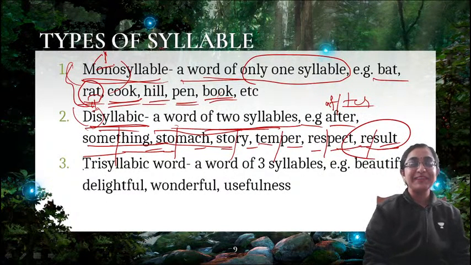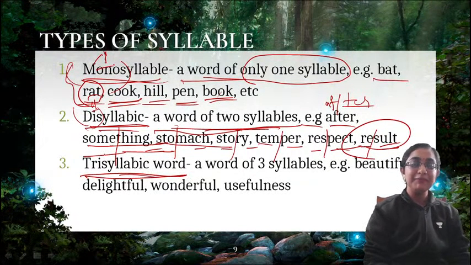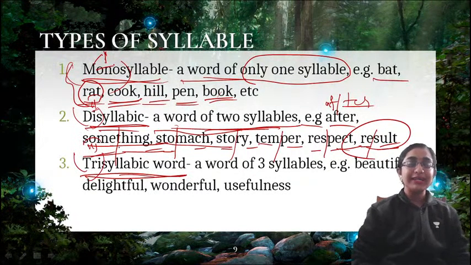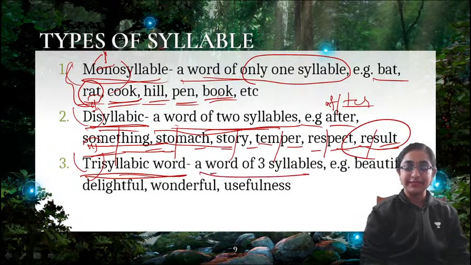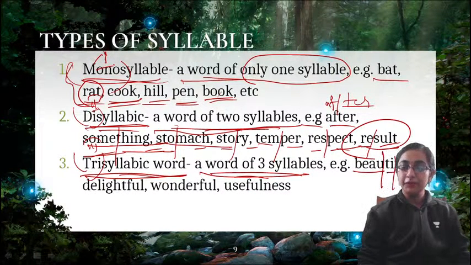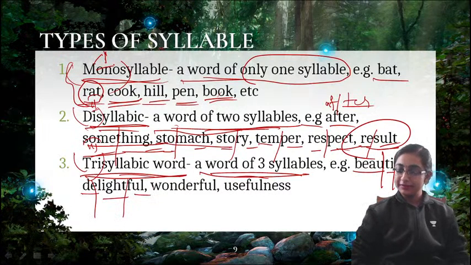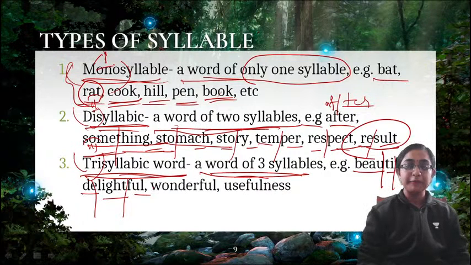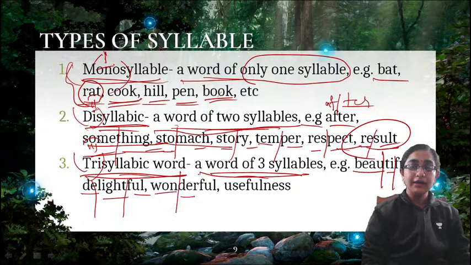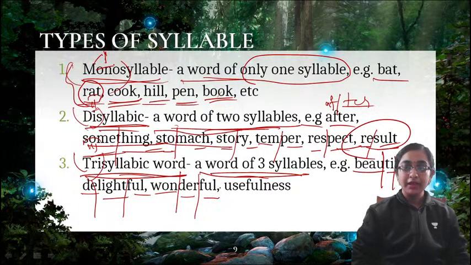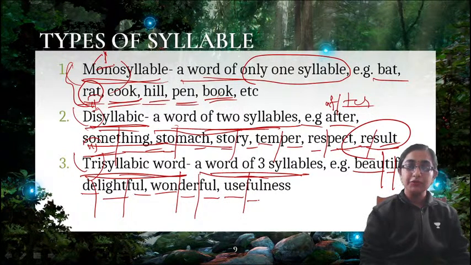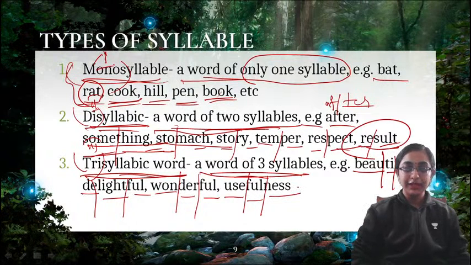Okay. So next is trisyllabic word. Now tri means three. So what is a trisyllabic word? A word of three syllables. For example, beautiful. Three syllables are there, right? Next is delightful. Three syllable word. Wonderful. Then usefulness. Students always get confused.